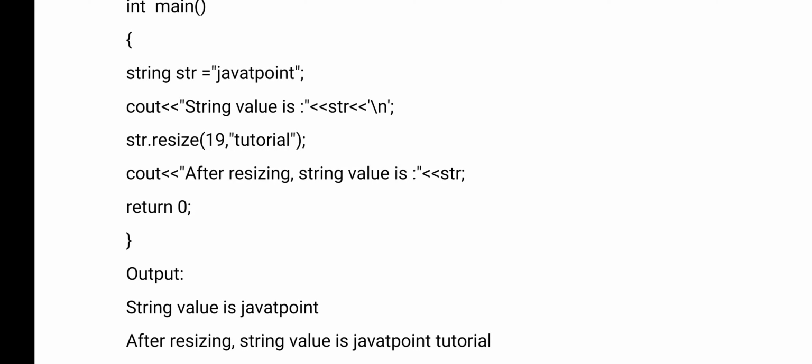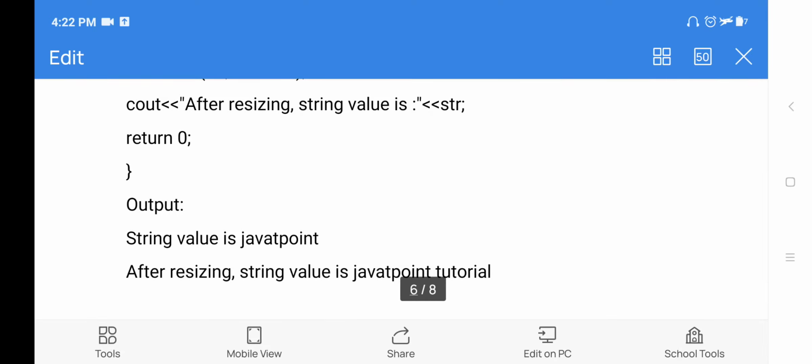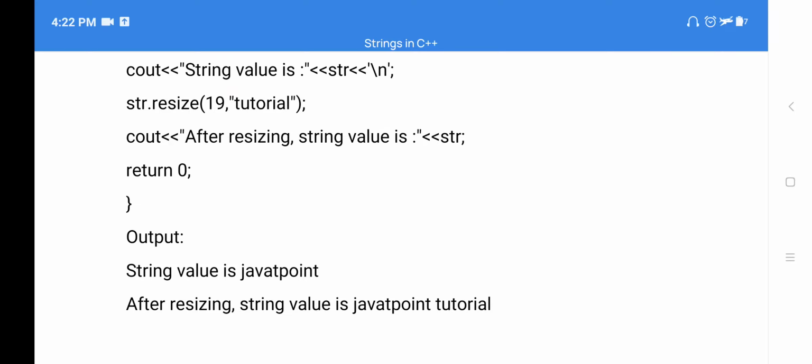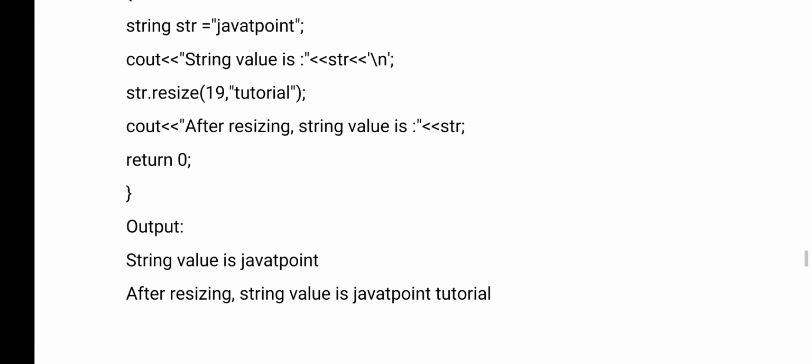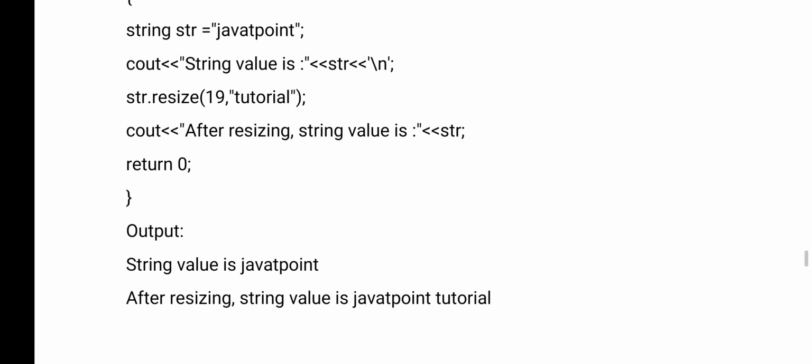Now see the output. Before resizing, the string value is Java point. And after resizing, the string value is Java point tutorial. So here Java point is the previous string, and it is only 9 characters.